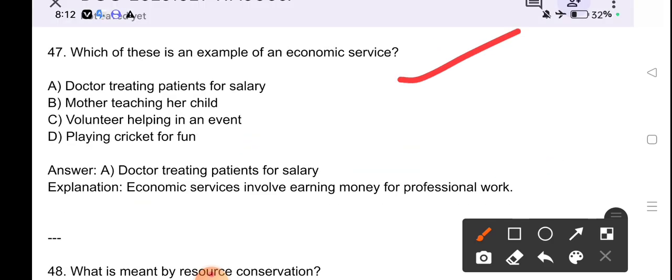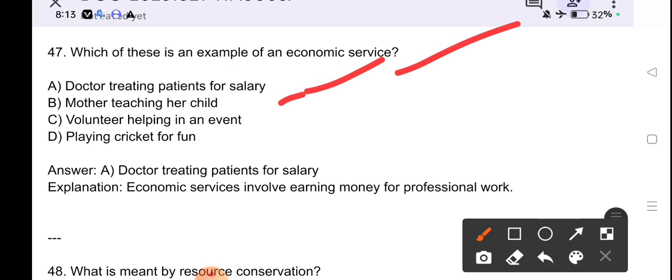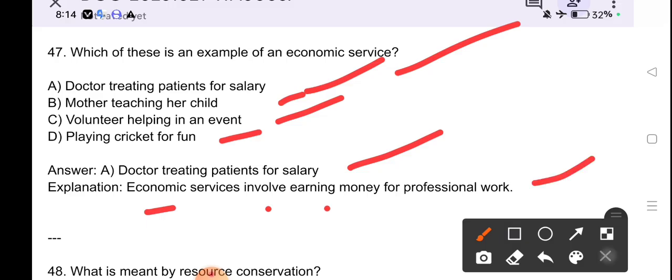Which of these is an example of an economic service? Doctor treating patients for salary, mother teaching her child, volunteer helping in an event, playing cricket for fun. Doctor treating patients for salary is an example of economic service. Economic service involves earning money for professional work.